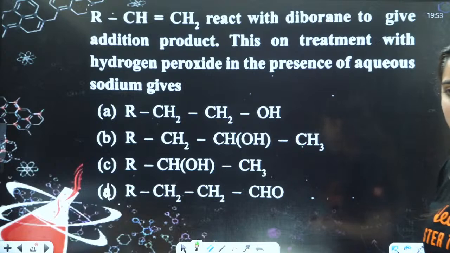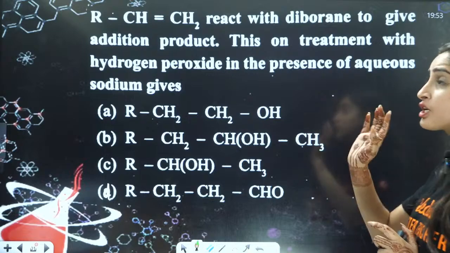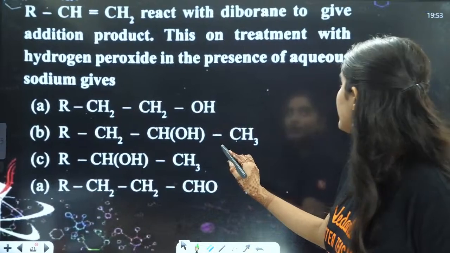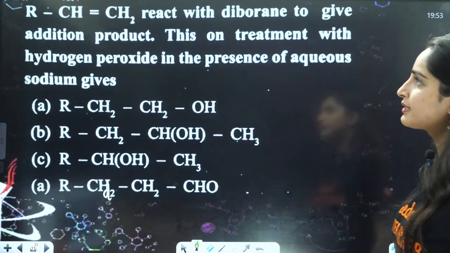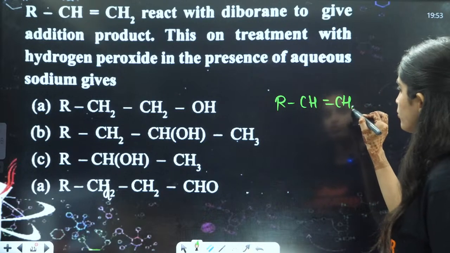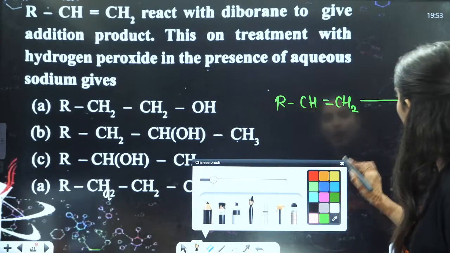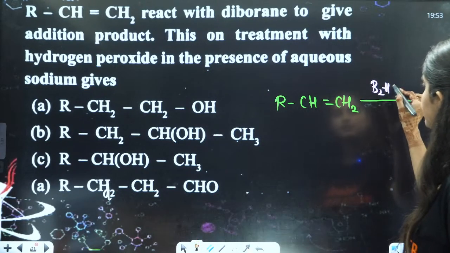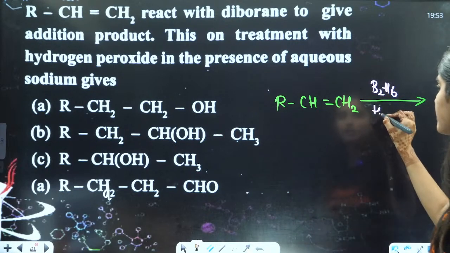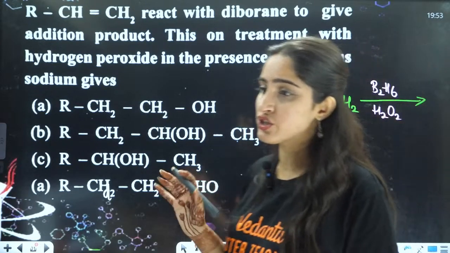Now, RCH double bond CH2 reacts with diborane to give an addition product. They are saying you have an alkene, this is your RCH double bond CH2. They are saying you are using diborane. Diborane means you have B2H6. To give the addition product, this on treatment with hydrogen peroxide, that is H2O2, in the presence of aqueous sodium hydroxide gives which thing?